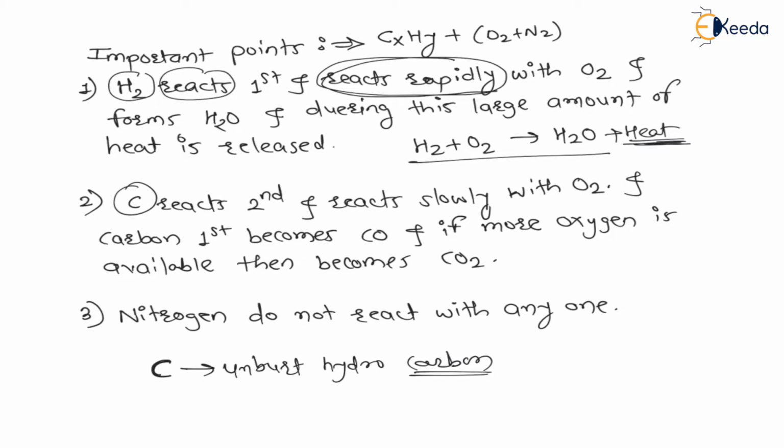And my dear students, always remember we have three types of pollutions. Carbon is a pollution, the carbon reaction with oxygen is a pollution reaction, and the hydrogen reaction with oxygen is a heat reaction, that is, heat is released. We have three types of pollutions: unburnt hydrocarbon, carbon monoxide and carbon dioxide. Our target is always to obtain this carbon dioxide. By planting more trees we can reduce this carbon dioxide. Hence, if there is a pollution, then carbon dioxide is the good pollution.